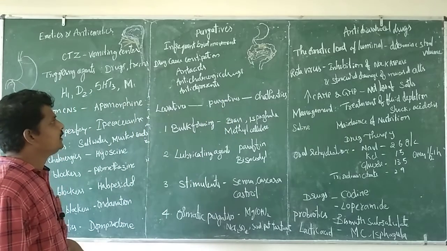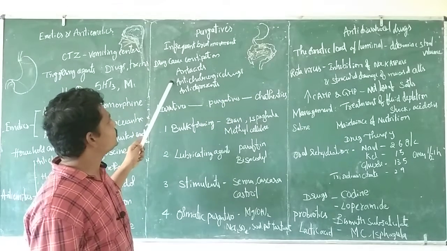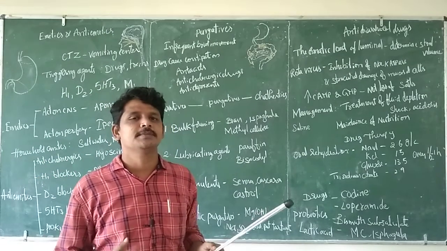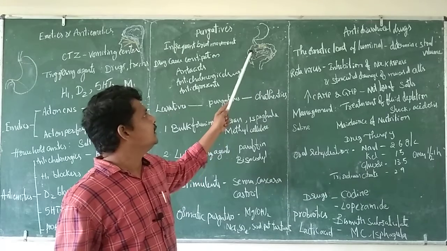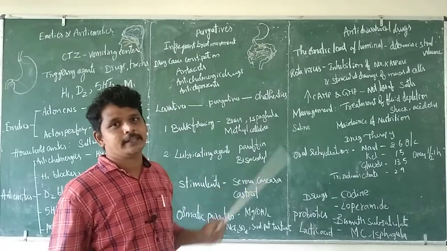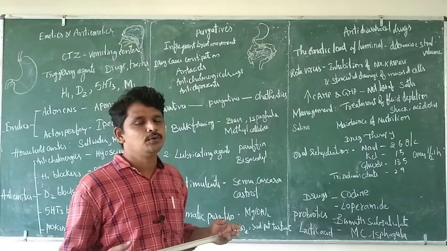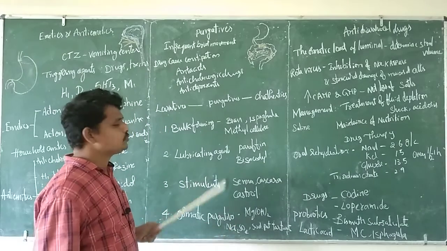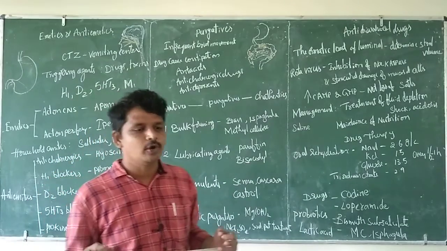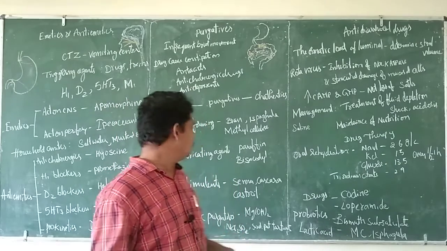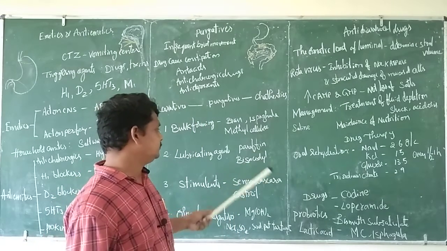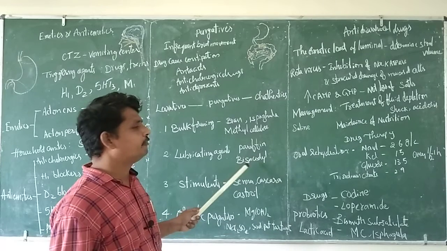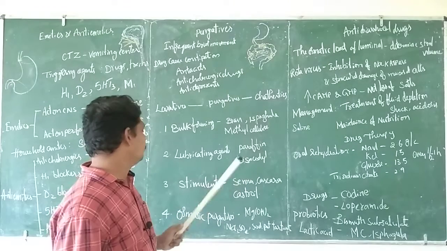Next, lubricating agents. Because of anticholinergic agents or antidepressants, there will be less secretion in the stomach. As a result, the stool is going to be stagnated in that particular area. In this case, we need to increase the fluids in the stomach. Lubricating agents use some specific oils which cannot be absorbed by the small intestine. So we use paraffin and bisacodyl. These agents act as a lubricant and allow the free movement of the stool.